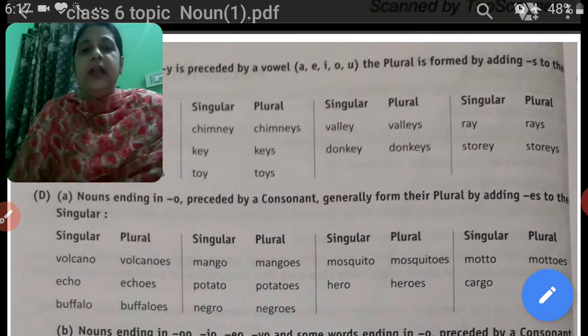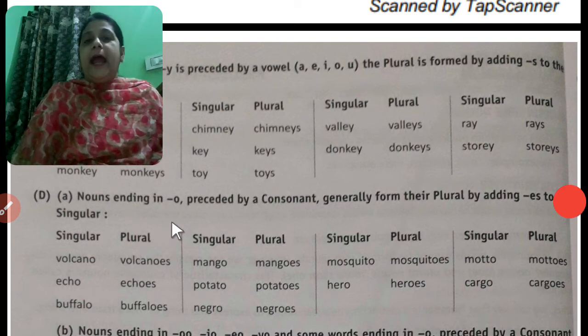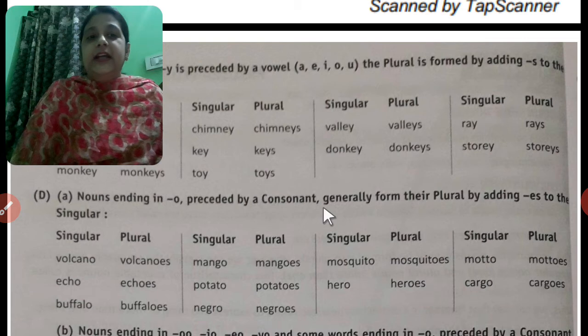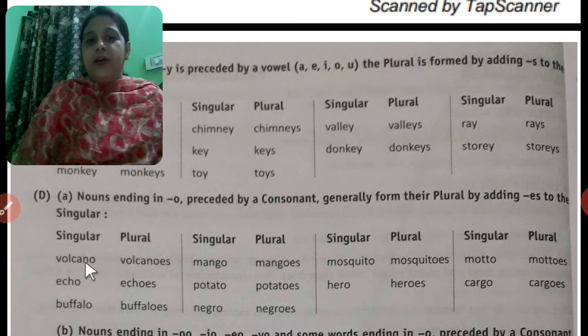Next is nouns ending in O preceded by a consonant generally form their plural by adding ES. Nouns ending with O, and before O there is a consonant, form their plural by adding ES.